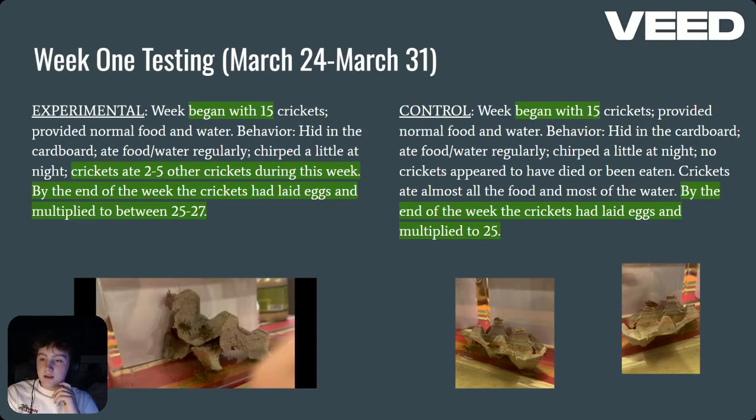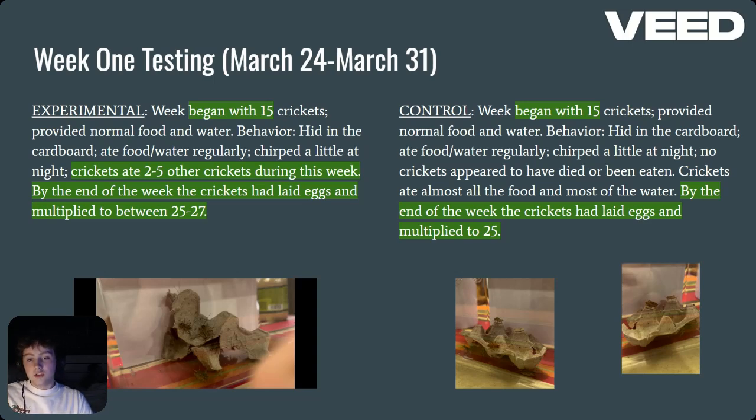We have week one testing, March 24th through March 31st. The experimental group began with 15 crickets. Crickets ate 2 to 5 other crickets during this week. By the end of the week, the crickets had laid eggs and multiplied to between 25 and 27.